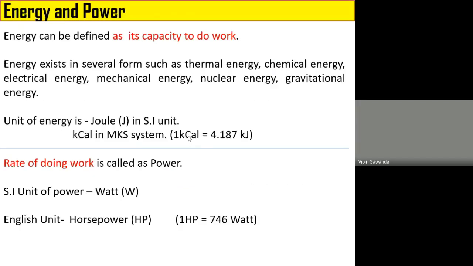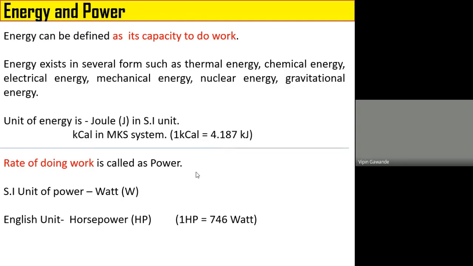Now let us start with the simple definitions of energy. Energy can be defined as its capacity to do work. Now we know that energy exists in several forms such as thermal energy, chemical energy, mechanical energy, electrical, nuclear, gravitational energy, etc. Energy is measured in terms of the joule in SI unit, while in kilocalorie in MKS system. 1 kilocalorie is equal to 4.187 kilojoule.